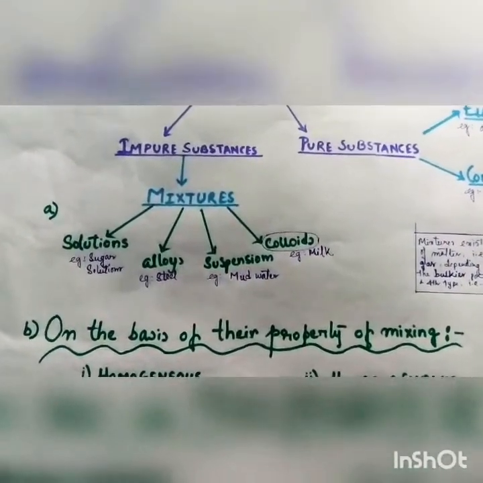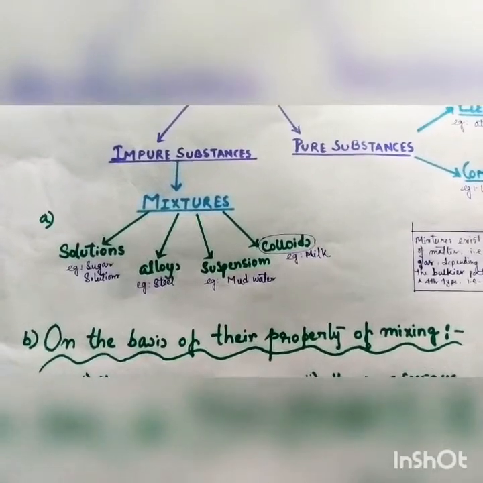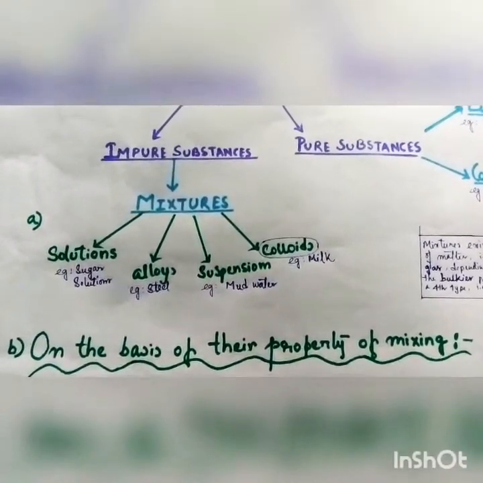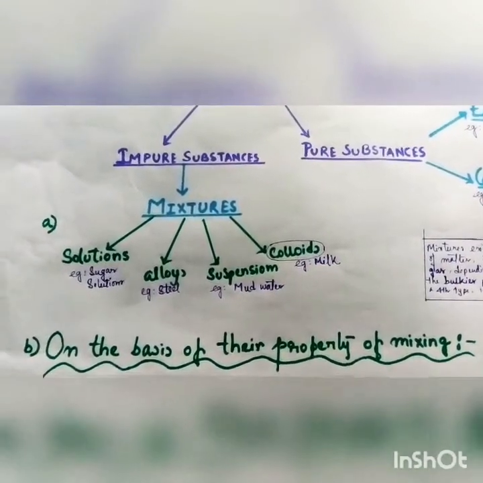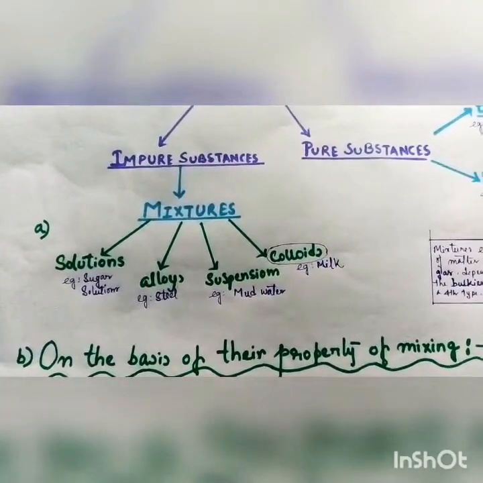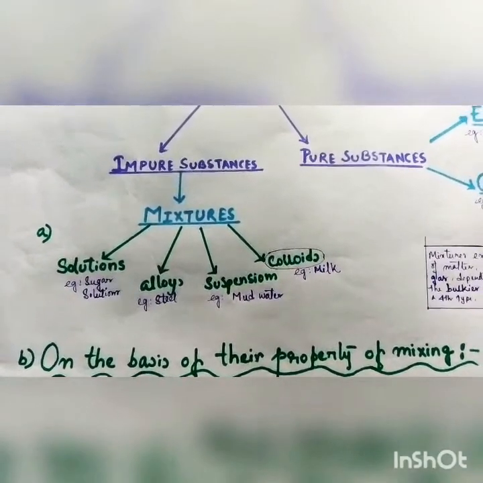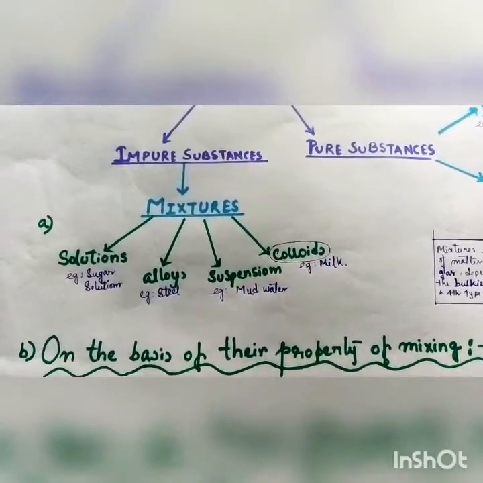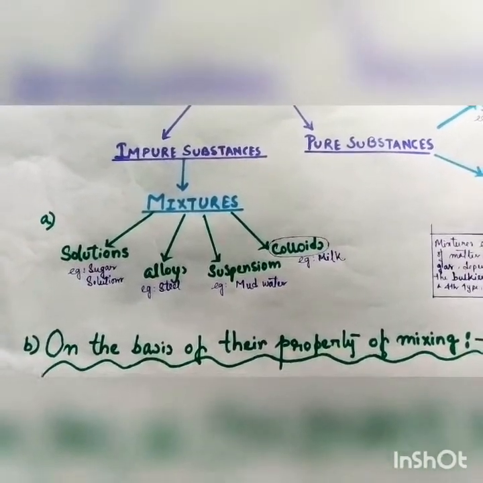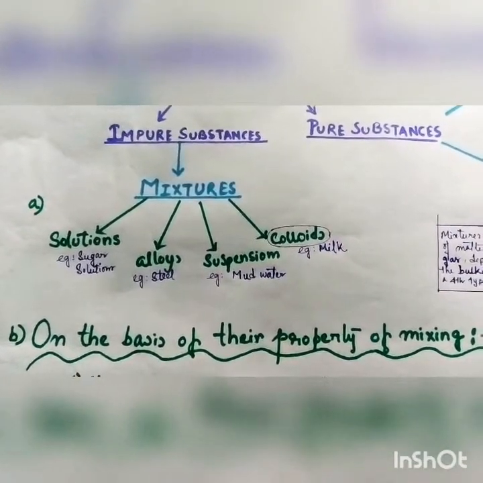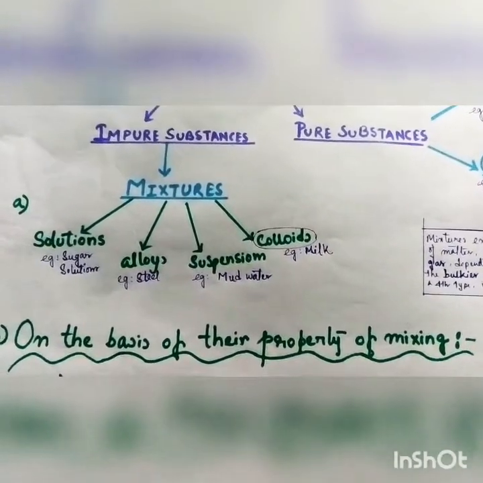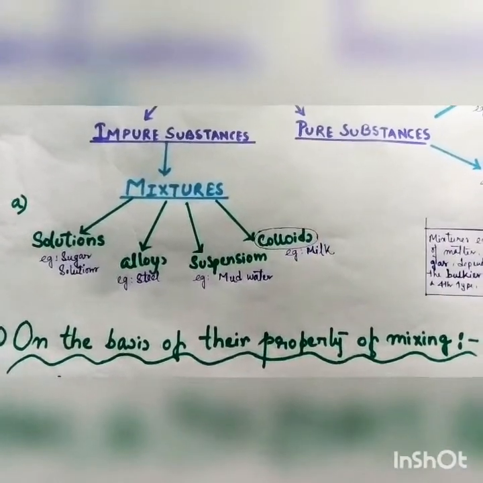Now, impure substances, as I said earlier, can in general be called mixtures. Mixtures can be classified into four subtypes: solutions, alloys, suspensions and colloids. Solution is generally liquid in nature, alloys are solid in nature, suspension can be liquid or solid, can be anything, and colloid is generally liquid but it can also be in its plasma state.